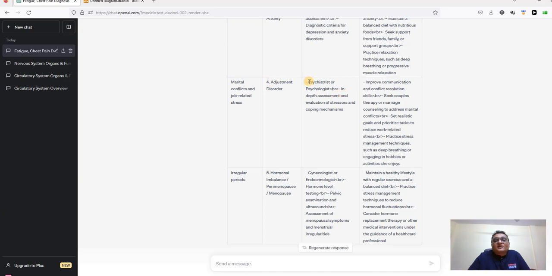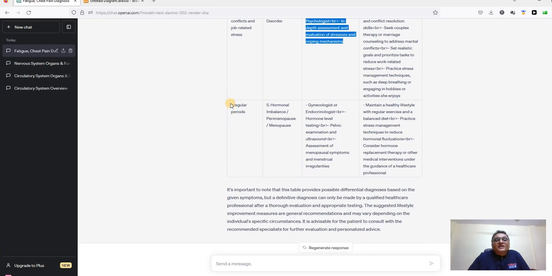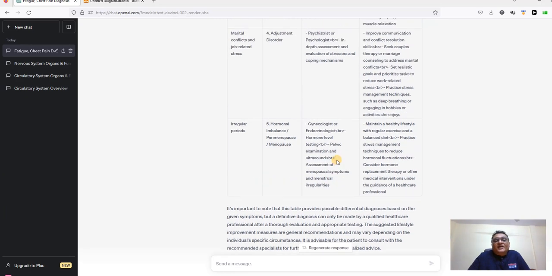For all these, a psychiatrist or here a psychologist who can give some psychotherapy can work. Irregular periods, now this is a little bit of a gray area because it might be menopause or hormonal imbalance. So a psychiatrist may not help, but a gynecologist or endocrinologist can be of help.